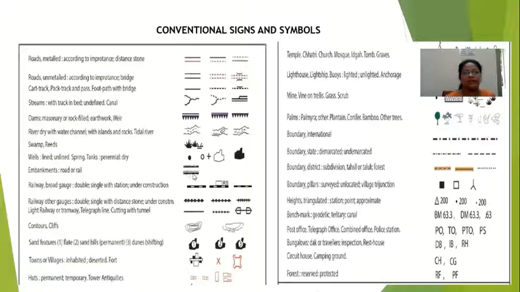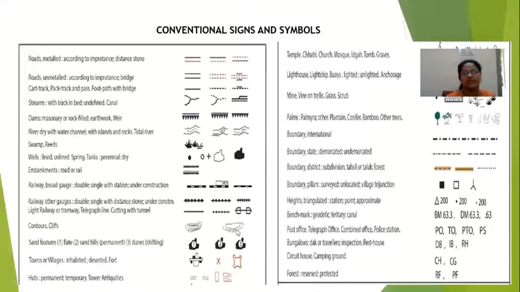Then embankments, road and rail. Railway, broad gauges, different types of this one, like broad gauge under construction. This is under construction. This is with the station. Okay, this you can see here. Then broad and other gauges, double and single. See here, double will be in bold and single will be like this. Okay. Then light railway or tramway. Then telegraph line, cutting with tunnel. See here, you can see the symbol like this.